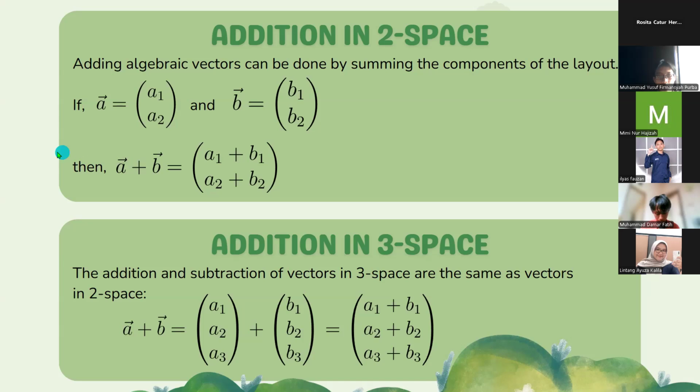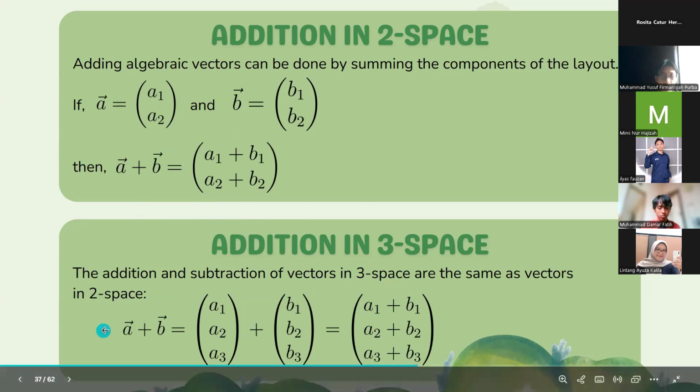And the second one is addition in three space. The addition and subtraction of vectors in three space are the same as vectors in two space. So we can write the addition like on this slide.